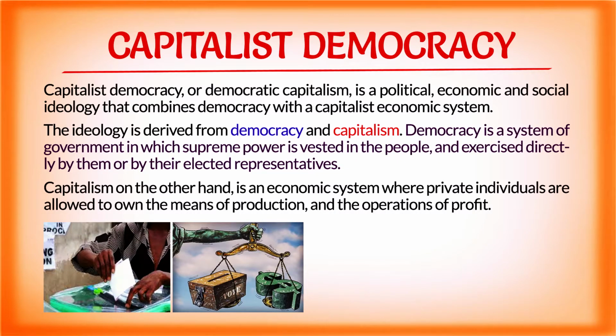Capitalism is an economic system that allows individuals to own the means of production as well as operations for profit. While democracy is a system of government that vests absolute or supreme power upon the people and exercised either directly by the people or through their elected representatives.